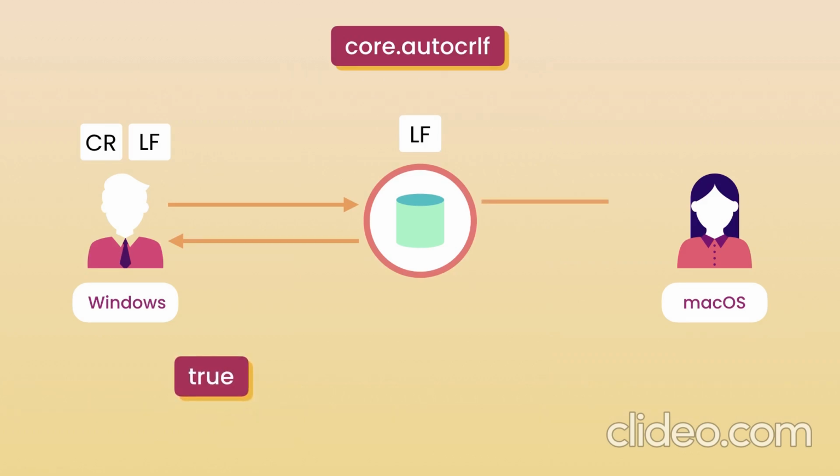On the other hand, when Julie checks out the code, she doesn't want the carriage return character. So Git shouldn't touch end of lines. However, if carriage return is accidentally added to end of lines, perhaps because of the editor that Julie is using, Git should remove it when storing the code in the repository. To achieve this behavior, we should set this property to input, which means Git should only modify end of lines when storing code in the repository.